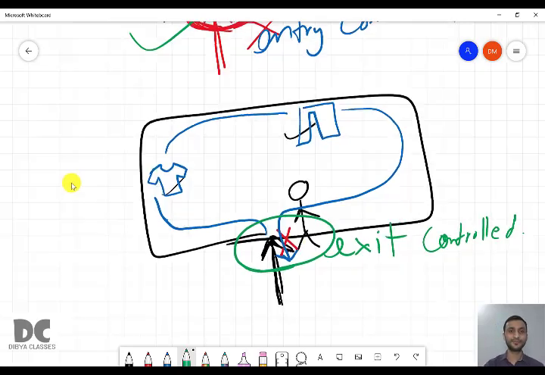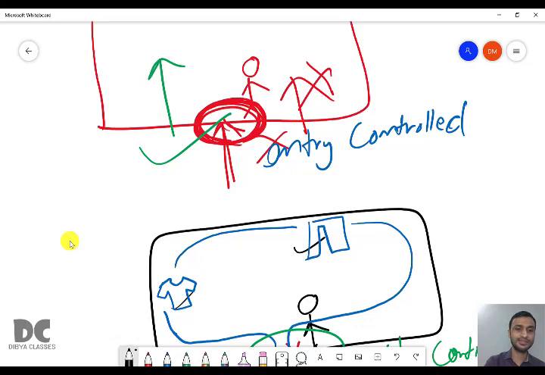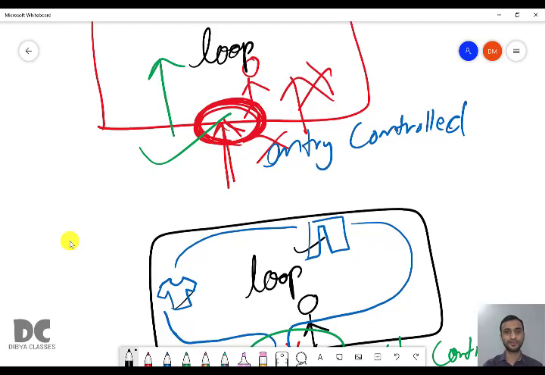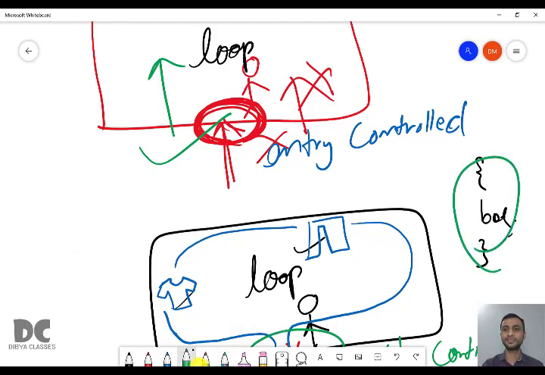Assume that this cinema hall is a loop, or this shopping mall is a loop. In a loop, if you are checking at the starting point before entering the loop, where the curly brackets are the body of the loop, that is, before entering the body of the loop you are checking here, then this is called entry control.